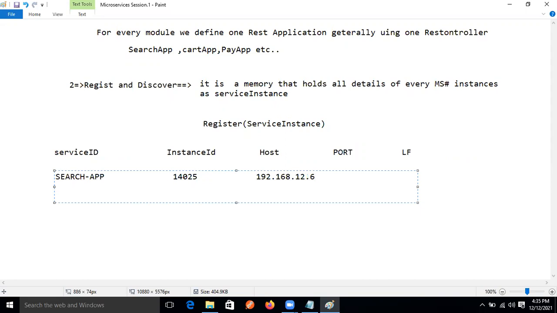This is the IP address. And the port number this application is running on, 8060, and 0 and 200.